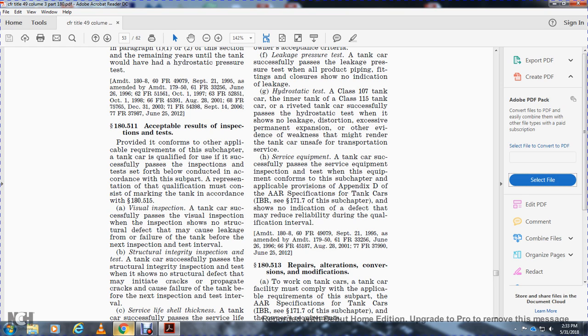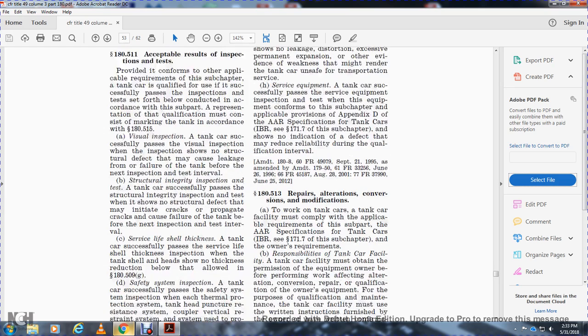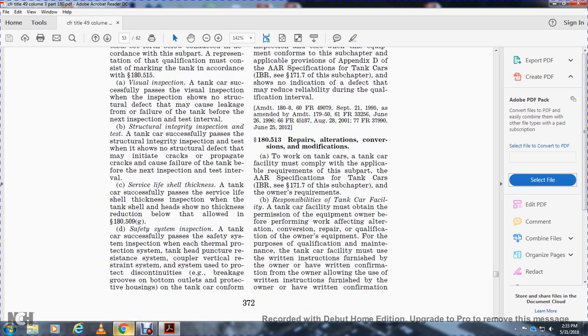Interval structural integrity inspection test: a tank car successfully passed the structural integrity inspection test when it ensures that no structural defect that may initiate cracks or propagate cracks can cause failure of the tank before the next inspection of the tank interval. Service life of the shell thickness: the tank car successfully passed the service life shell thickness inspection where the tank shell and heads show no thickness reduction below that allowed with section 185.09G.